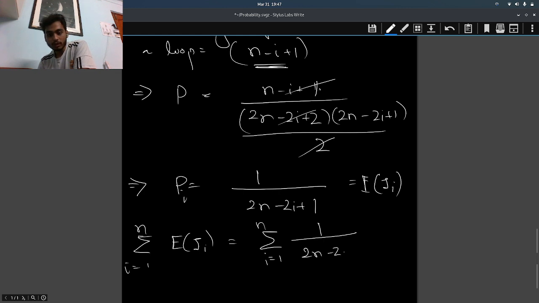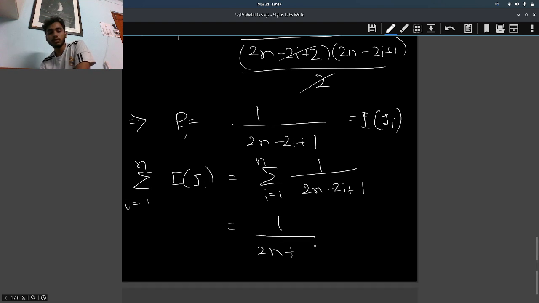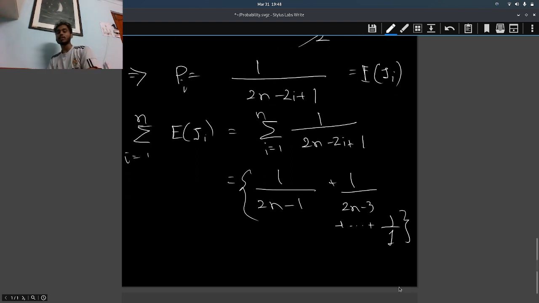1 over 2n minus 2i plus 1. So you can write this sum as 1 by 2n plus 1 by 2n minus 1 plus 1 by 2n minus 3 plus dot dot dot plus 1 by 1, right? So basically it's the sum of the reciprocals of all the odd numbers from 2n down to 1, in harmonic form, 1 by 2n minus 1 plus 1 by 2. So that is it, right?